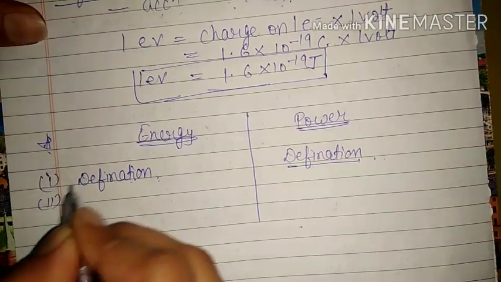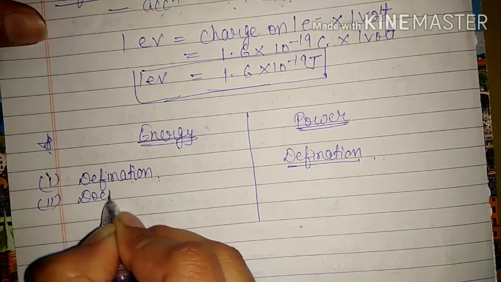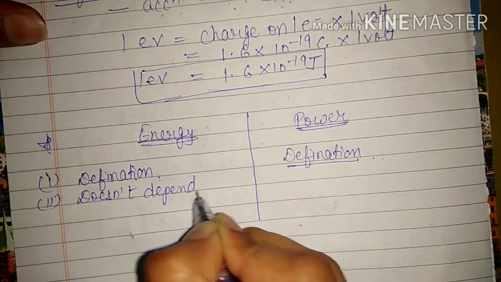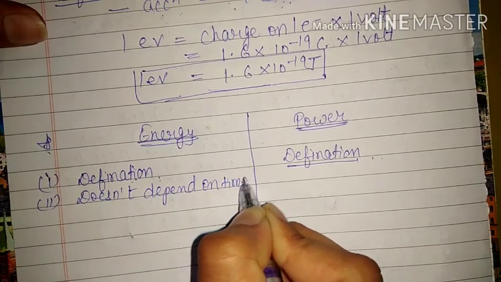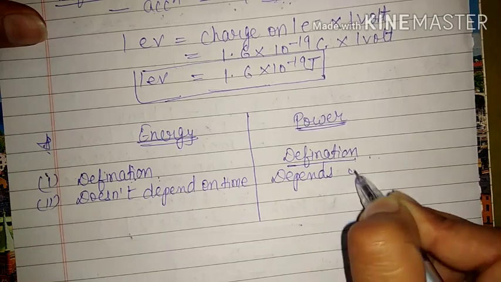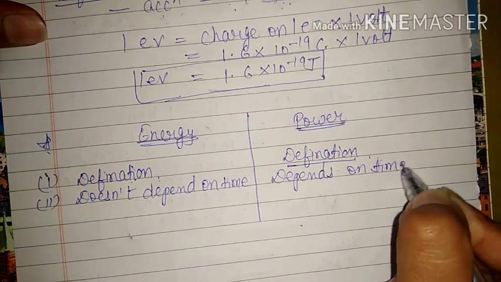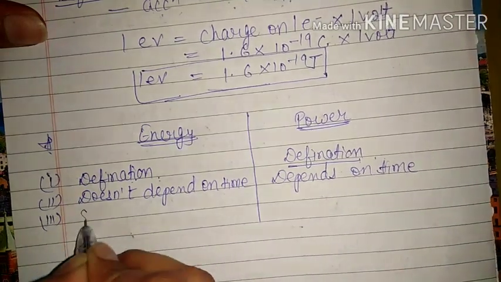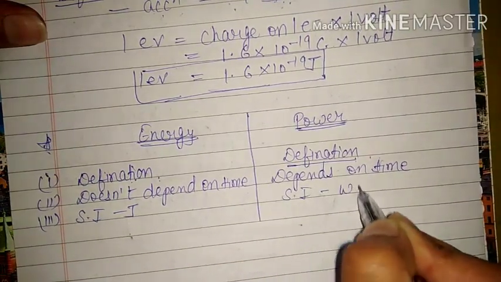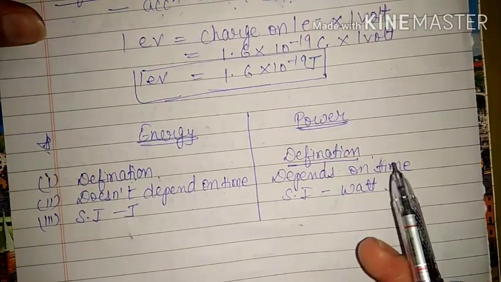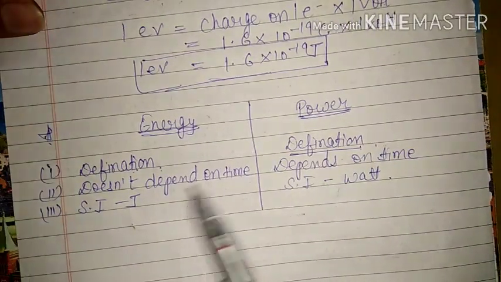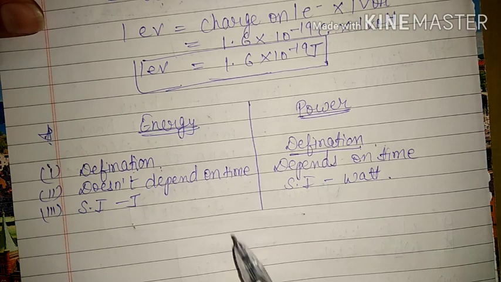Second, same point, energy doesn't depend on time because this is work done only, na? Doesn't depend on time, whereas power depends on time because in formula it has time. So it depends on time. And third one, same, SI unit of energy is joule, and here SI unit of power is watt. So these are the 3 differences, and same differences we have studied in work and power also. So these are some differences.